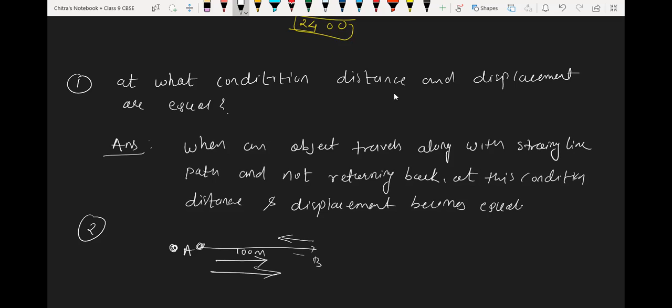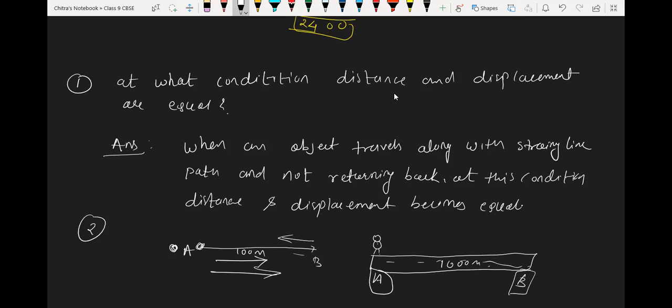Sir, then when is the displacement 0, sir? That I have explained here. Suppose, what is your name, Sai Charan? Yes, sir. See, this is point A and point B, and it is 1 kilometer, that means 1,000 meters from A to B. Sai Charan runs the same distance every day. A is Sai Charan's home, and B is the stadium.